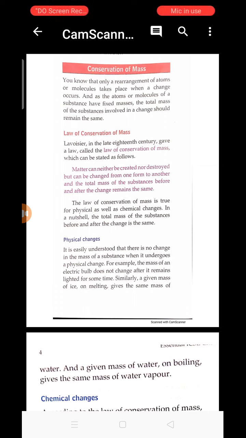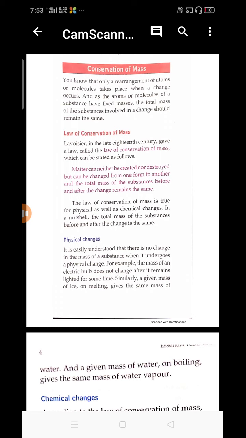As the atoms or molecules of a substance have fixed masses, the total mass of the substances involved in a change should remain the same.